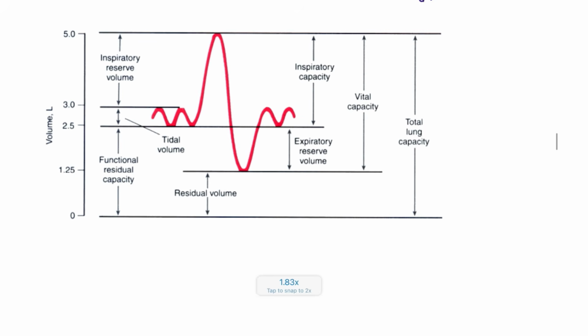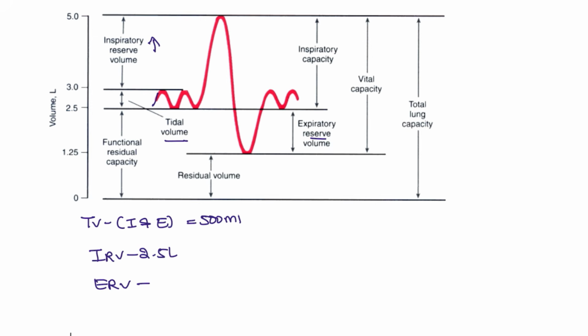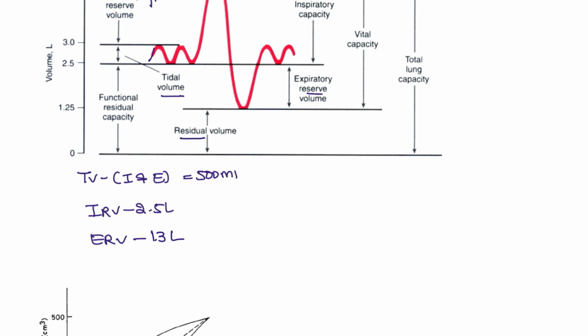Next, see the spirometry. In the spirometry, this is the tidal volume, right? Tidal volume is the normal inspiration and expiration, which is around 500 ml, and maximum you take the inspiration. This is the inspiratory reserve volume, around 2.5 liters. The maximum that you are going to expire, this is the expiratory reserve volume, around 1.3 liters. And whatever is left after all the air that you have expired is the residual volume. This is also around 1.3 liters.